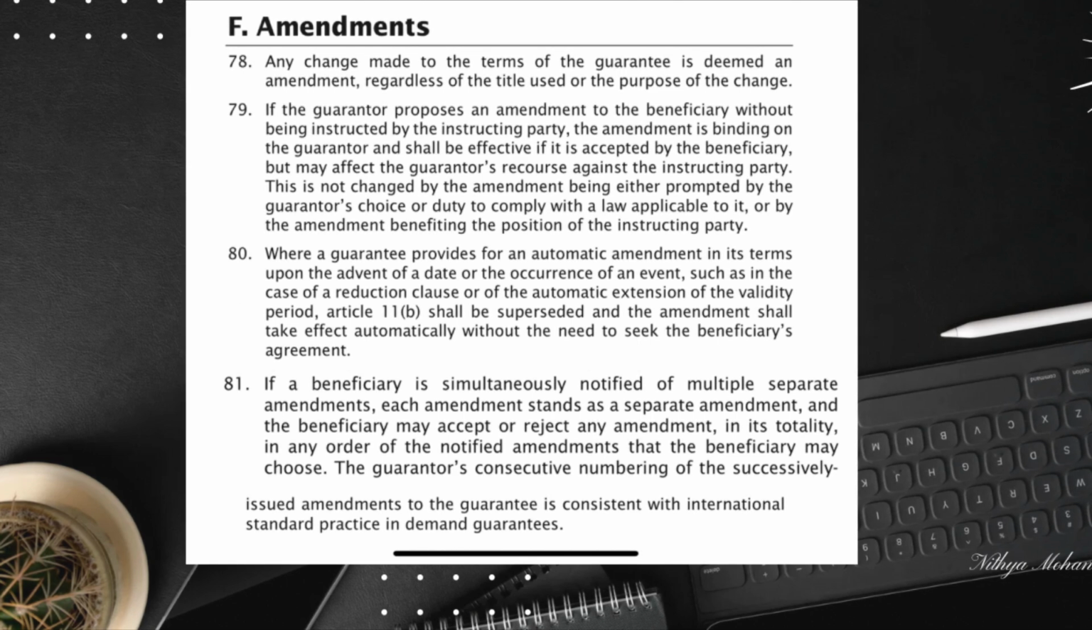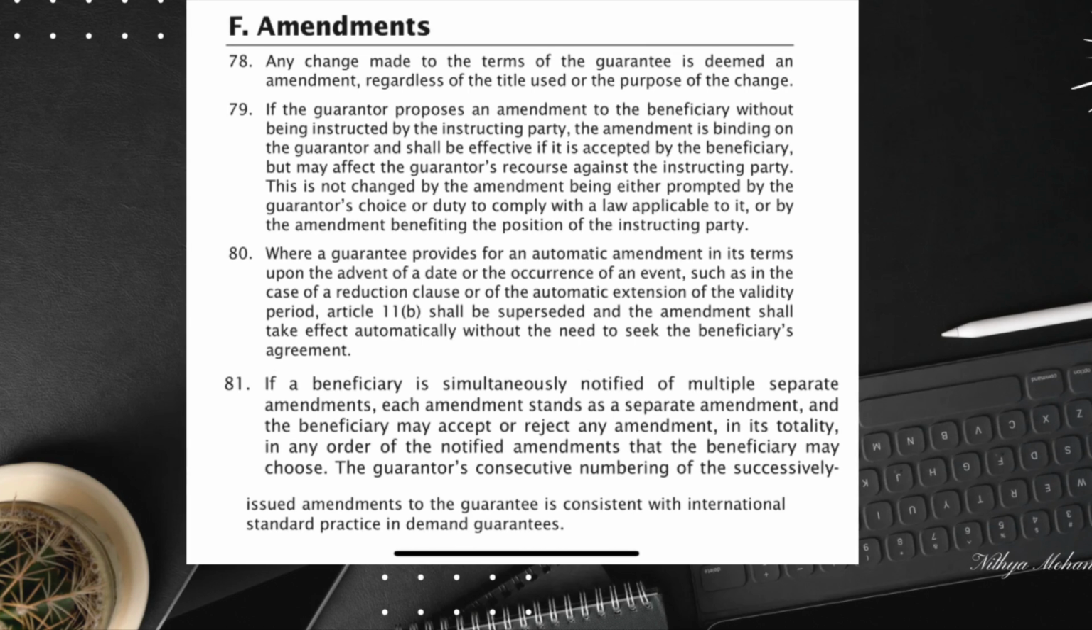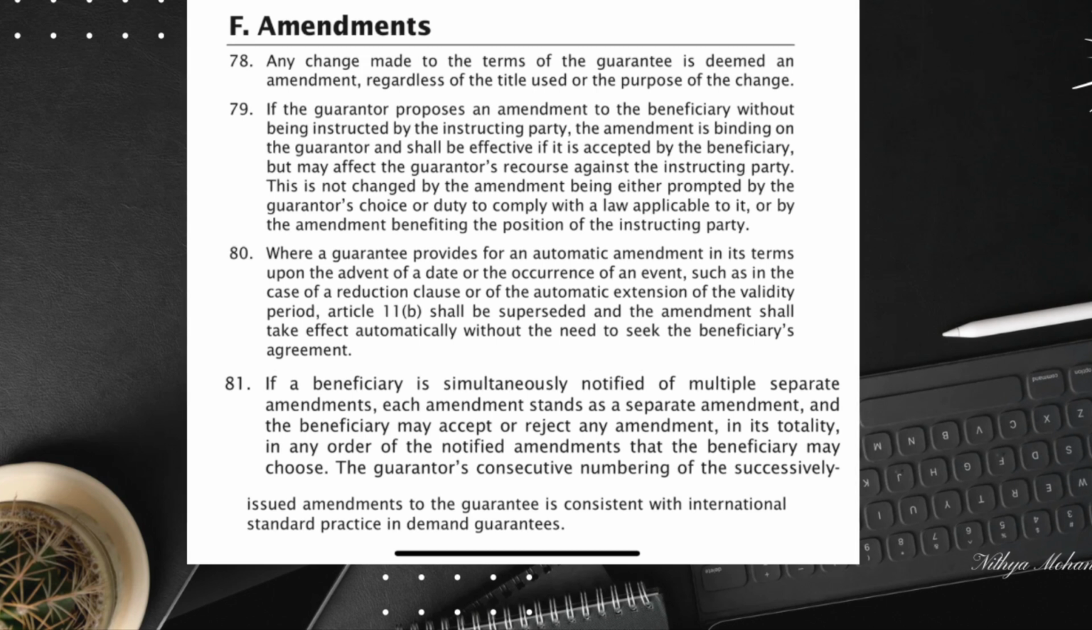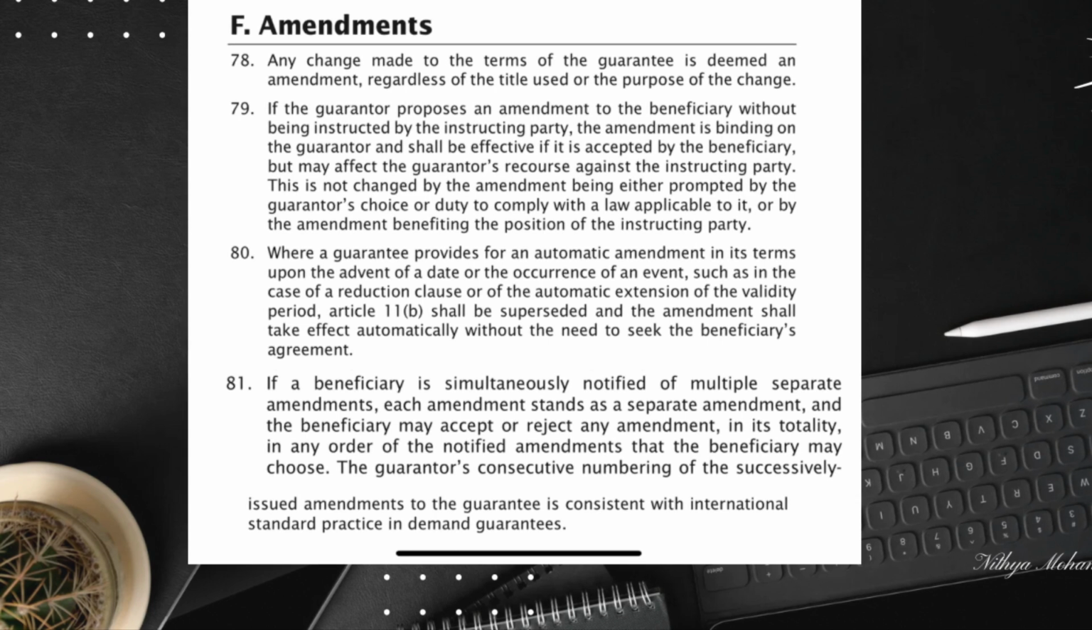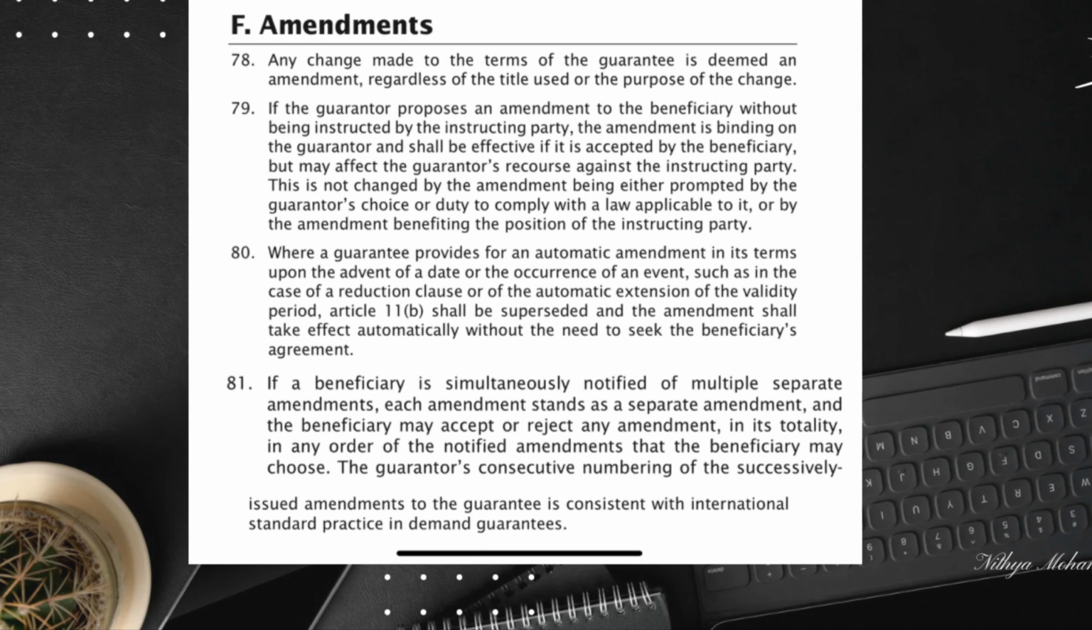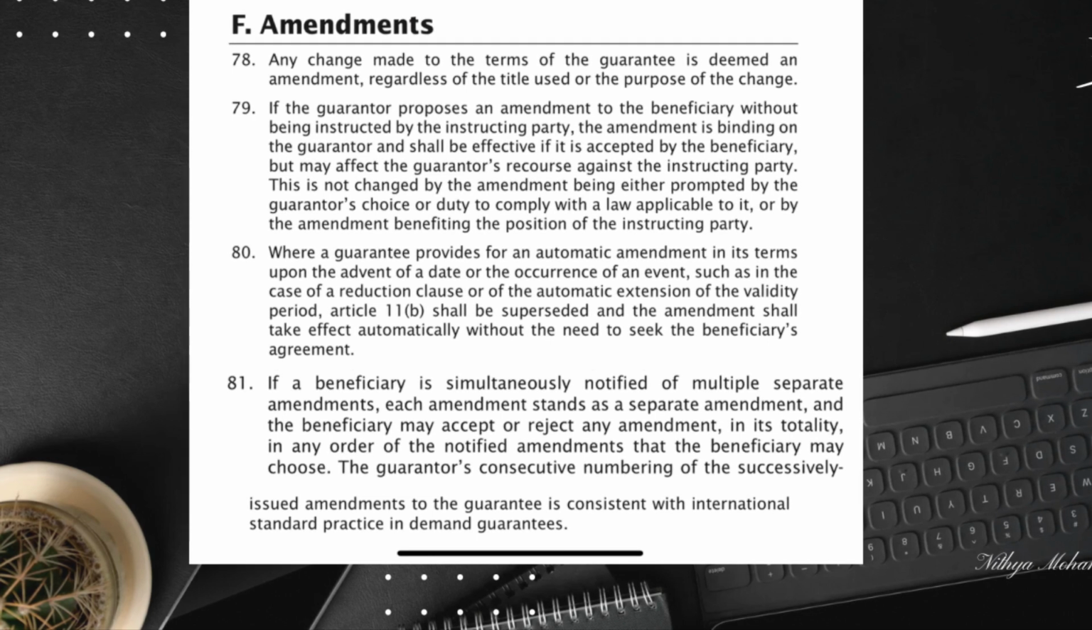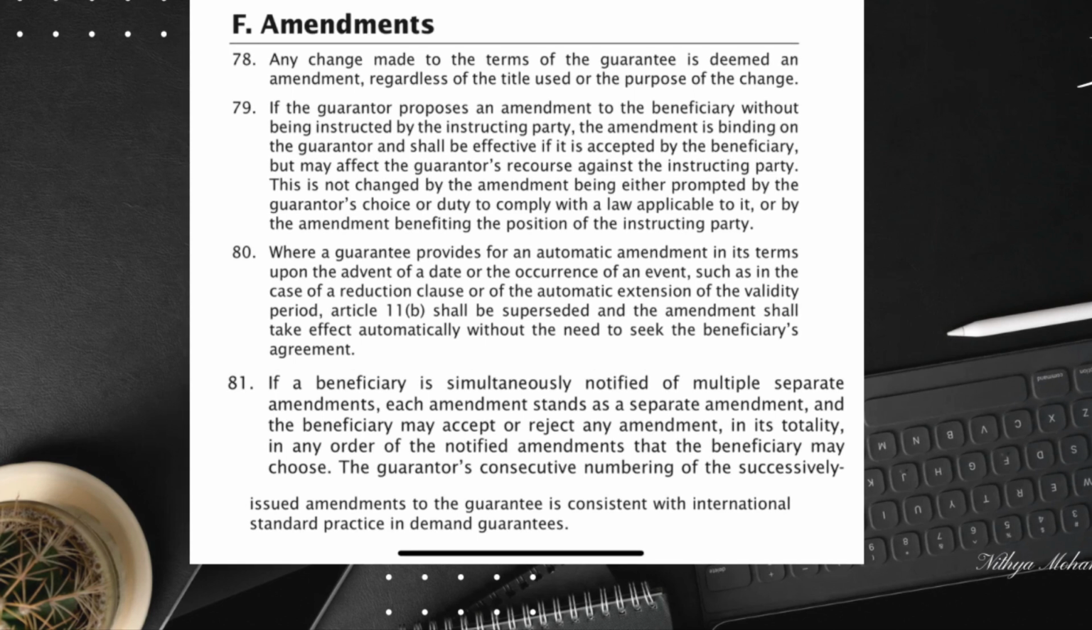Now let's discuss F80, which covers automatic amendments. Some guarantees include terms for automatic amendments. These are changes triggered by a specific date or event, like a reduction in the guarantee amount or an automatic extension of the validity period. In such cases, F80 clarifies that there is no need to seek the beneficiary's agreement. This provision supersedes the general rule requiring the beneficiary's consent.